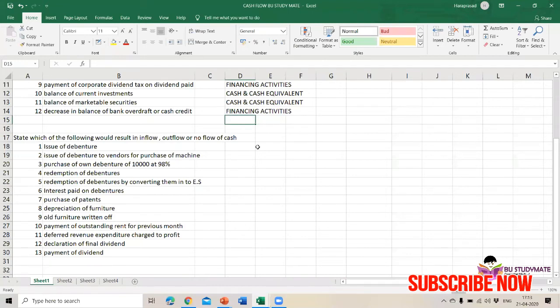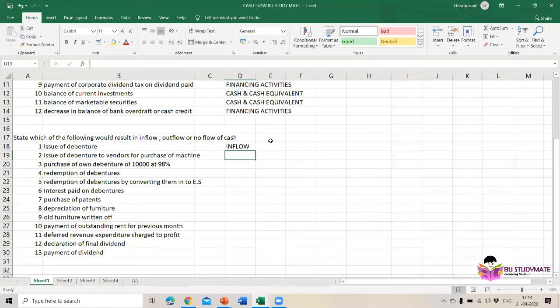No, I am not asking about the activities. I want to know whether it's an inflow, outflow or no flow of cash. Issue of debenture: when we are issuing debentures, we are getting cash, so it is inflow. Then issue of debenture to vendors for purchase of machine.